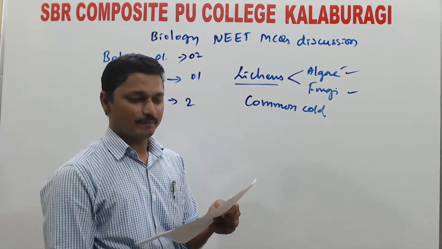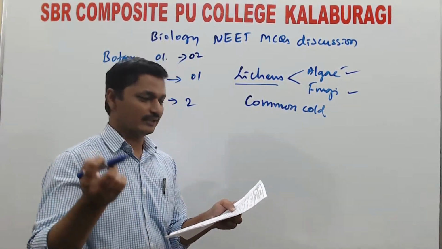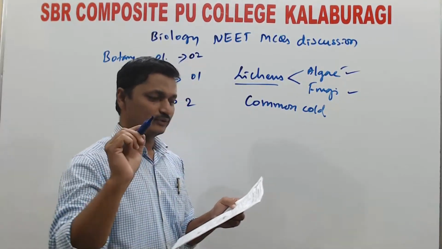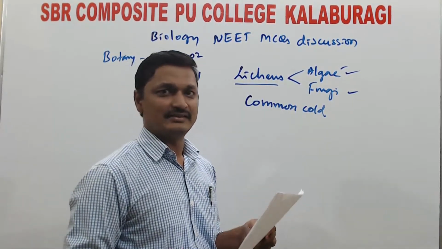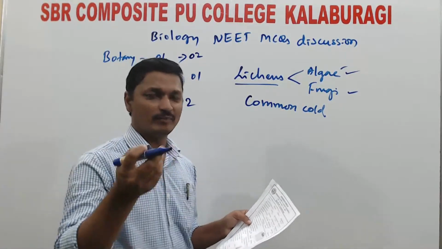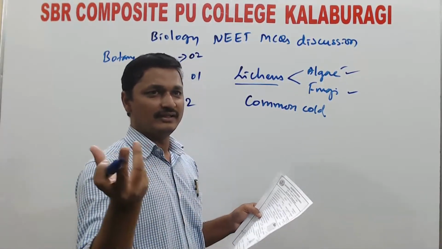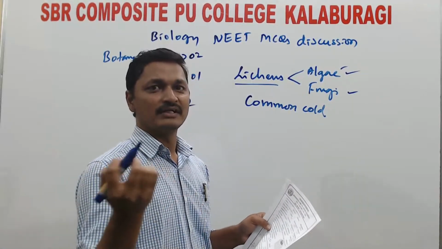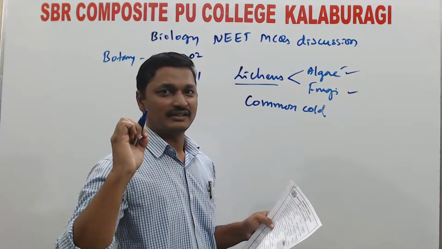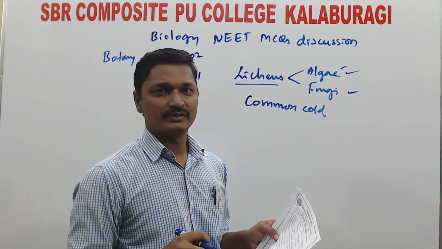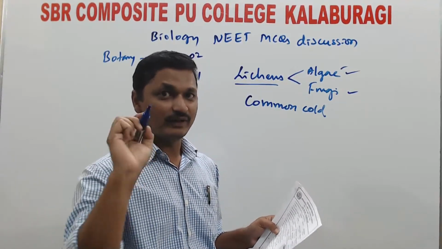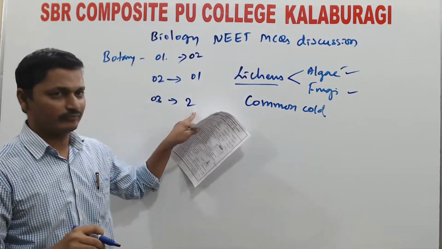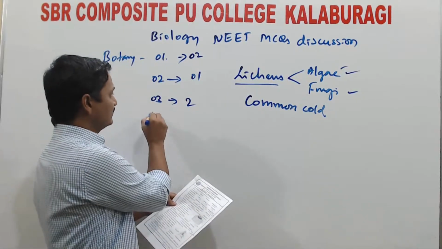The third option they gave is protozoan disease. You learned about sleeping sickness caused by trypanosoma. That is a protozoan disease. And fungal disease: we learned about kingdom fungi and diseases caused by fungi. Albugo causes white rust in mustard. Puccinia and Ustilago also cause rust and smut diseases in various crops. Those are diseases caused by fungi. But common cold is a disease caused by viruses. So the second option is correct for the third question. Then question number 4.